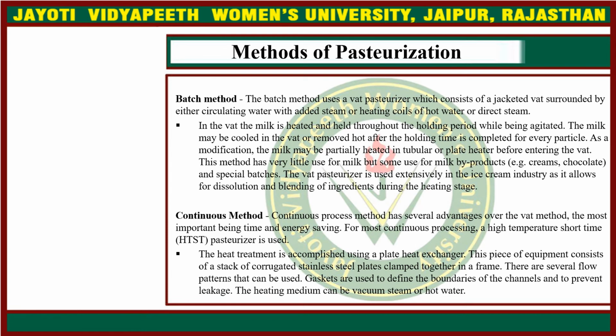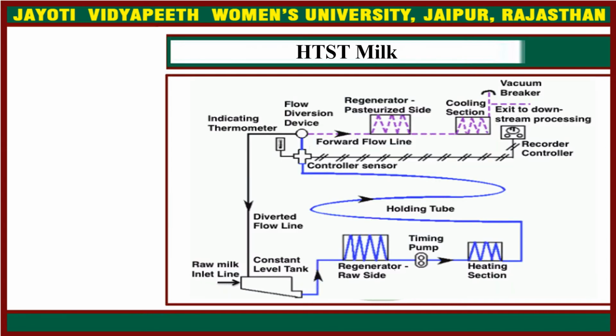Then the continuous method. The continuous process method has several advantages over the vat method, the most important being time and energy saving. For most continuous processing, a high temperature short time pasteurizer is used. The heat treatment is accomplished using a plate heat exchanger. This piece of equipment consists of a stack of corrugated stainless steel plates clamped together in a frame, and there are several flow patterns that can be used. Gaskets are used to define the boundaries of the channels and to prevent leakage. The heating medium can be vacuum steam or hot water.